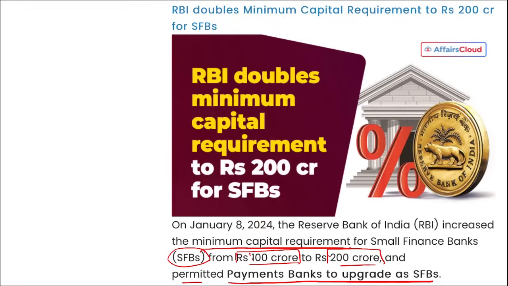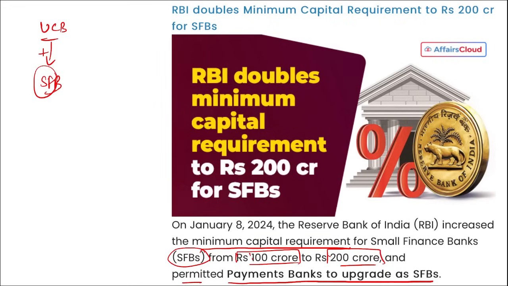The reason behind this is to improve the financial resilience of the small finance banks and ensure their long-term sustainability. It is noted that the net worth of all the operational small finance banks is in excess of 200 crore rupees. Apart from this, remember, urban cooperative banks transiting into small finance bank need an initial net worth of 100 crore rupees to be increased to 200 crore rupees within 5 years.